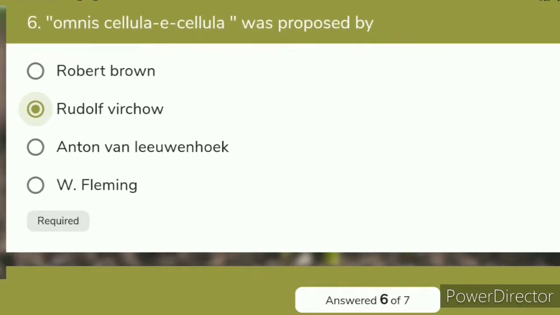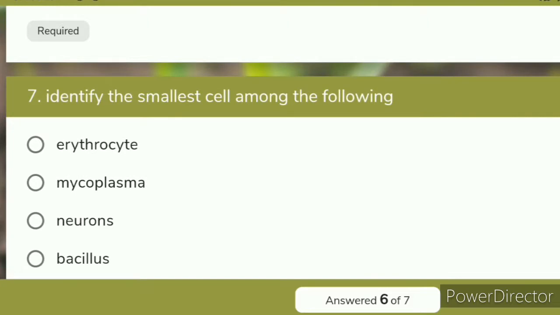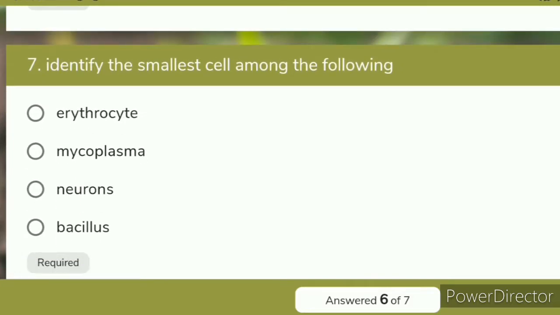Now we focus on the last question, and this question is: identify the smallest cell among the following. I know your answer is mycoplasma. Mycoplasma is the smallest cell in the world.